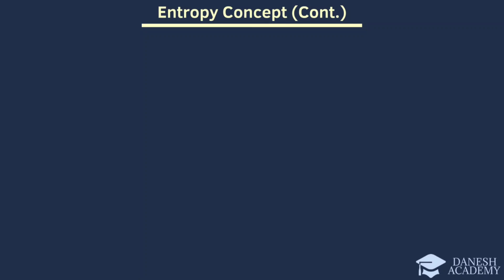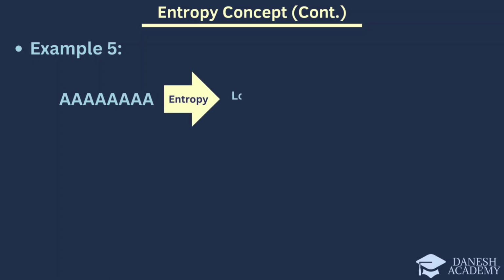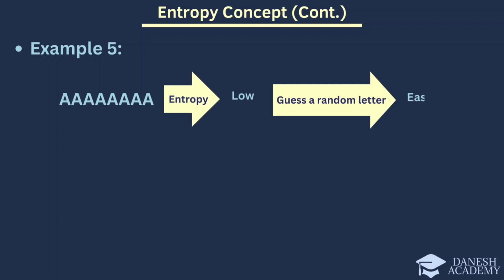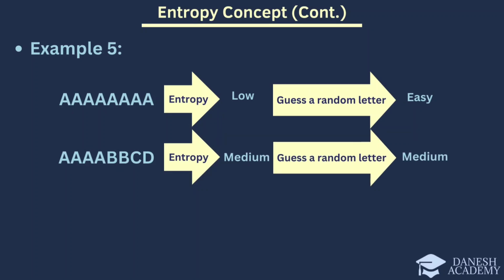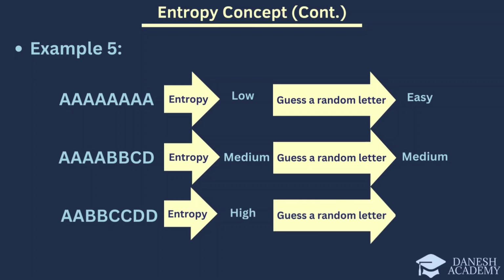Now, let's explore the entropy of English letters. In the first example, we have 8 A's. This scenario has low entropy, making it easy to guess a letter. In the second example, there are 4 A's, 2 B's, 1 C, and 1 D. This situation presents medium entropy and moderate difficulty in guessing a letter. In the third example, we have 2 A's, 2 B's, 2 C's, and 2 D's. Since the probability of each letter is equal, this example has high entropy and makes guessing a letter very difficult.